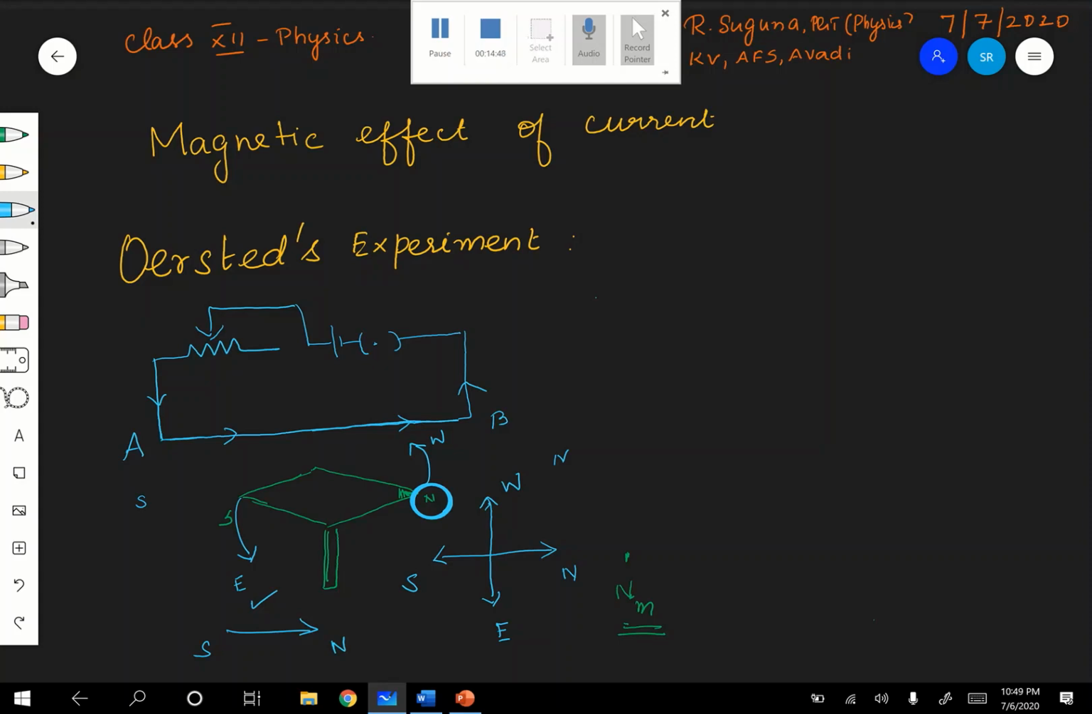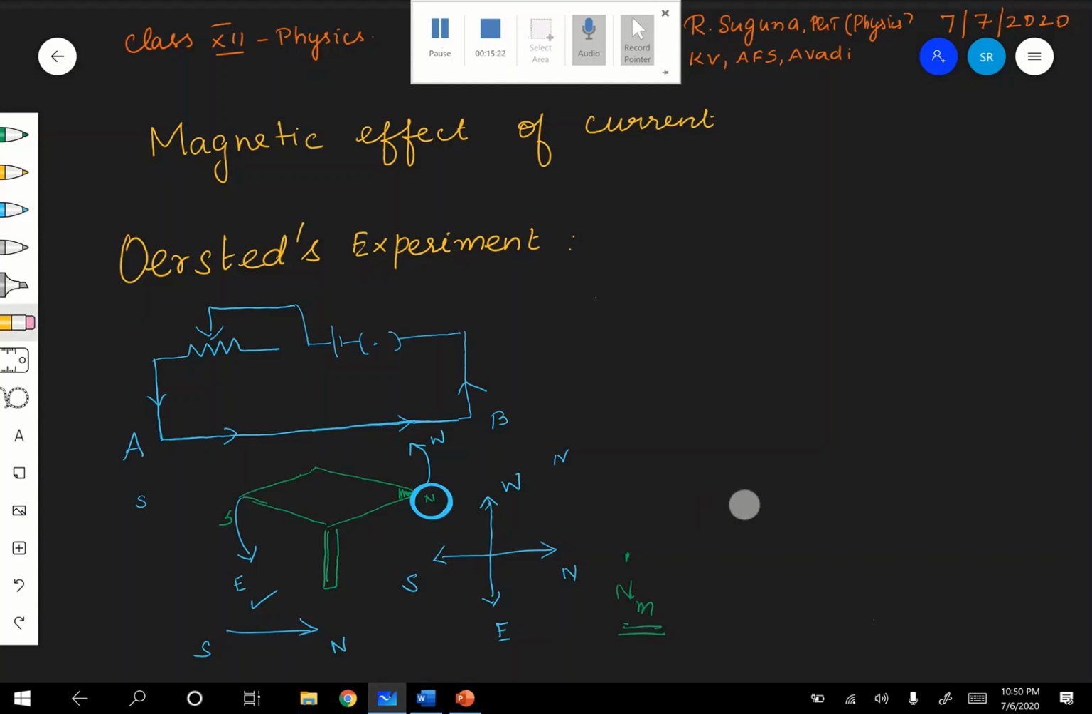Okay, and why? Because the magnetic needle is deflecting, which means there should be some magnet nearby. So he was searching for whether there is any magnet, and there was no magnet. Then what should be the reason? Then immediately he thought, okay, let me switch off the current. Once he switched off the current, immediately the needle came back.